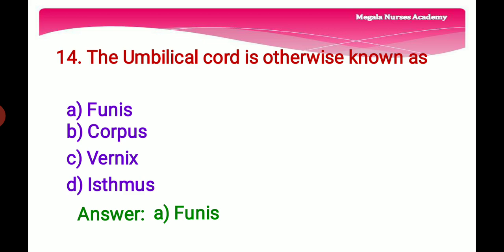Isthmus is a small region only about 2 cm long that connects the ampulla and the infundibulum of the uterus. So the right answer is option A, funis, because the umbilical cord is also called navel string, birth cord, funiculus umbilicalis or funis. So the right answer is option A, funis. The umbilical cord is otherwise known as option A, funis.